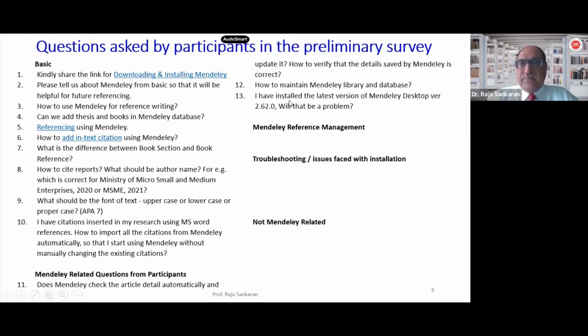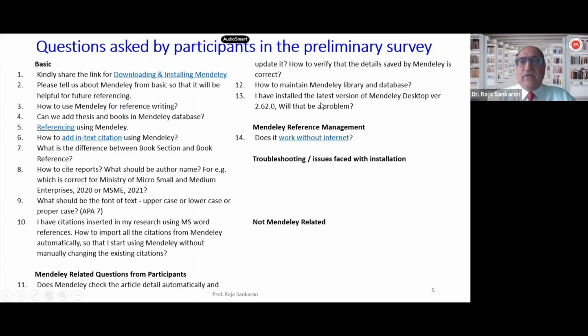Somebody said that you have installed the latest version, Mendeley Desktop version 2.6.2. Will there be a problem? Now let me tell you, the Mendeley Desktop version is 1.19.8 and there are no further updates to it. Whereas what you would have installed, 2.6.2, would be Mendeley Reference Manager. Now, there are key subtle differentiating factors between the two. I won't be going through too much detail about this as part of the workshop, but I'm more than happy to demonstrate both of them.